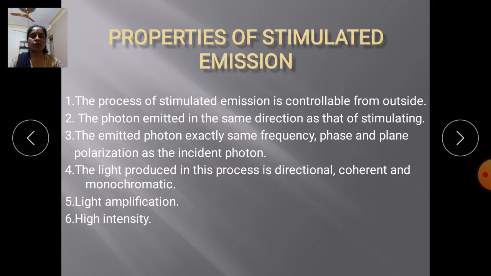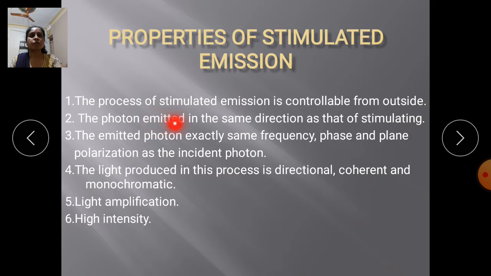It can be controlled from outside because in this process, photons are generated due to extra energy, taking the atom from the excited state to the ground state, and one photon is multiplied into a number of photons. Due to the forced vibration phenomenon, stimulated emission can be controlled from outside.